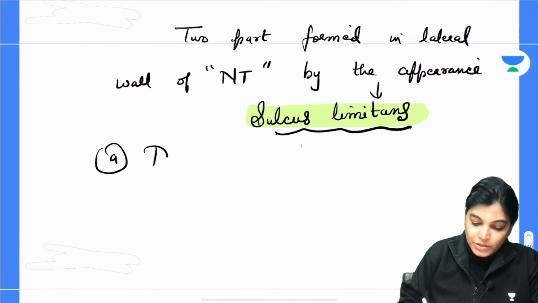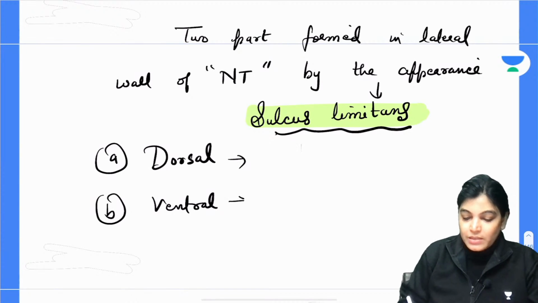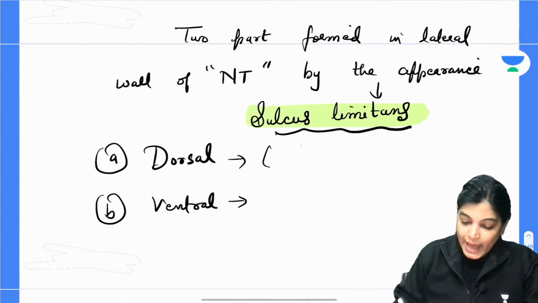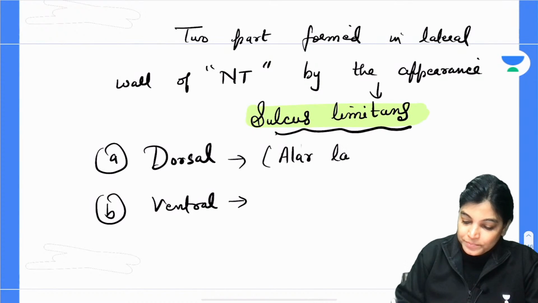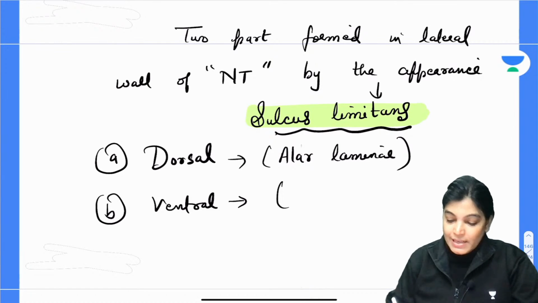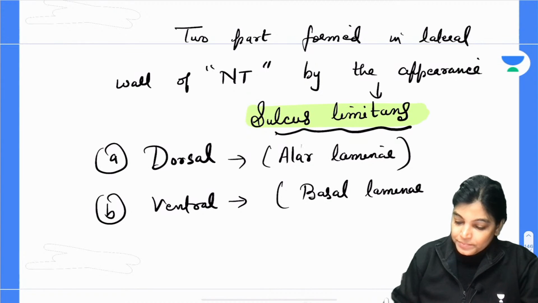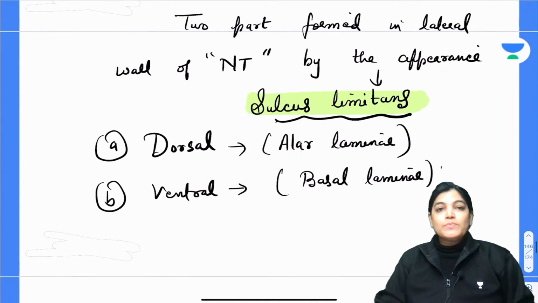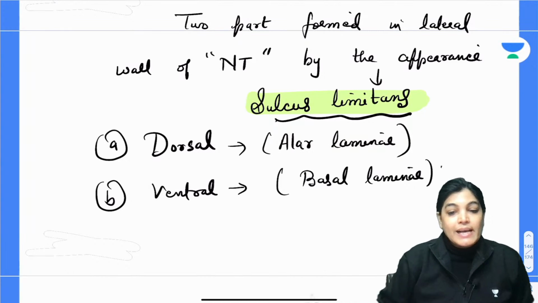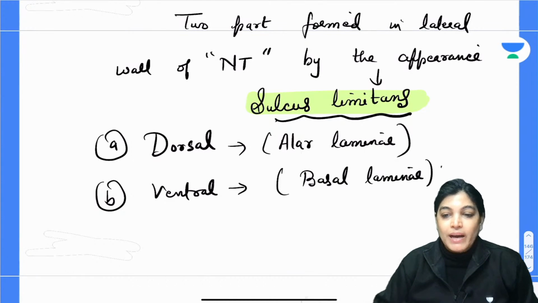One is called the dorsal part, and the other component is the ventral part. Now here, my dear aspirants, the dorsal part is called alar lamina, and the ventral part is called basal lamina. Further adding to it, the cells of the basal lamina are motor and the cells of alar lamina are sensory.